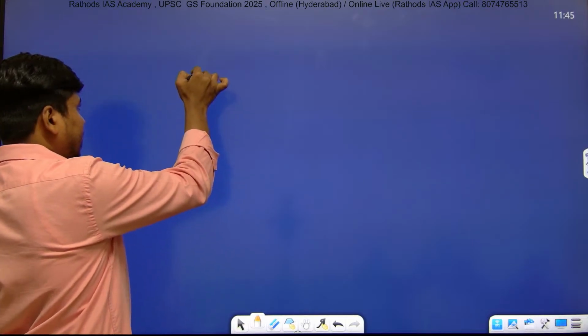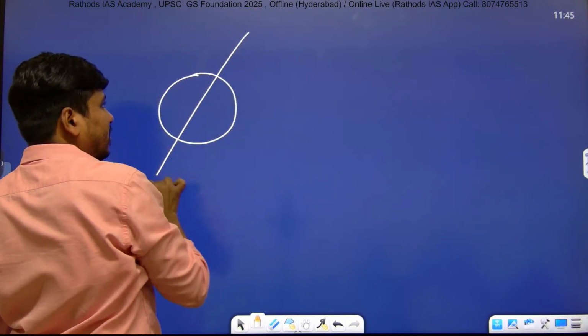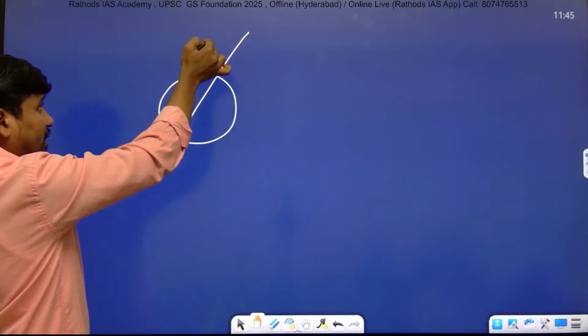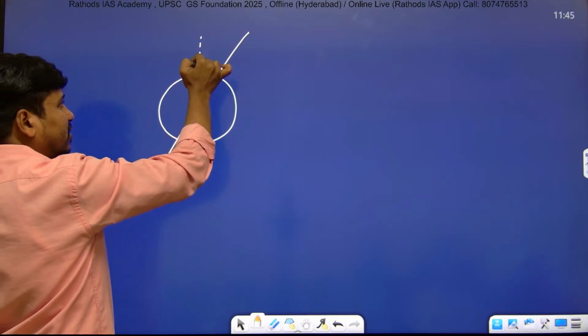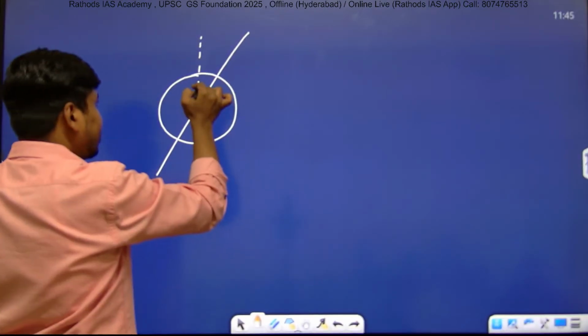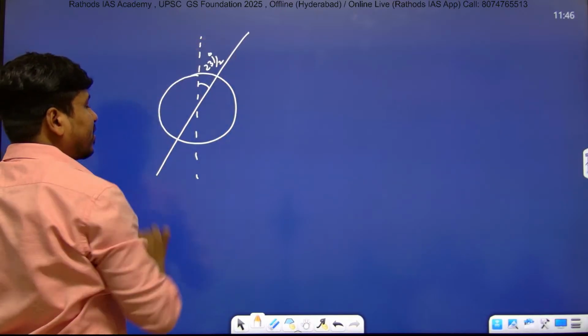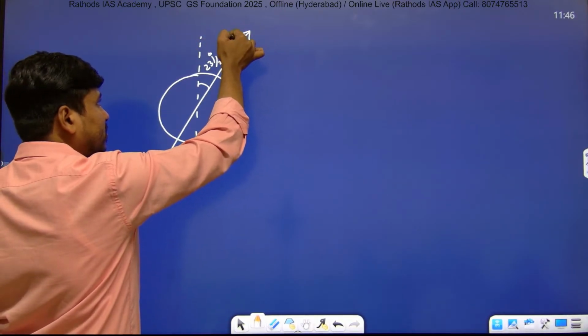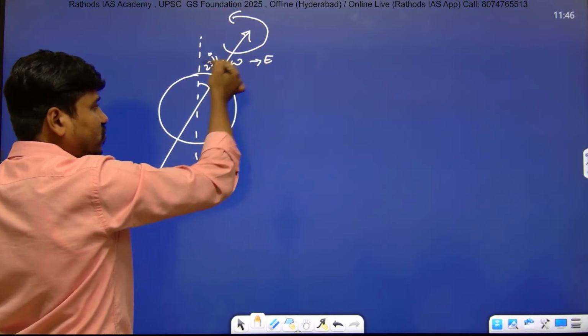Suppose this is the Earth, and this is the equator, this is the axis of the Earth, and this is the normal. The Earth's axis is tilted by 23.5 degrees, and the Earth rotates from west to east around its axis.